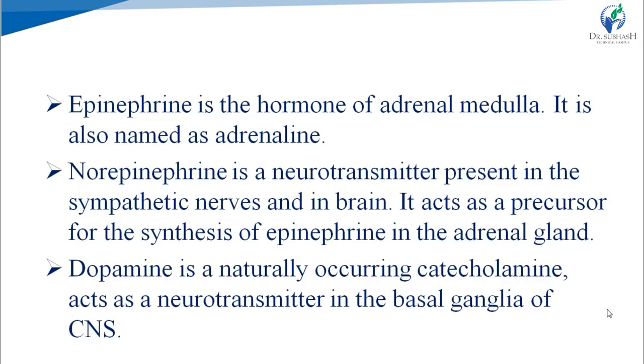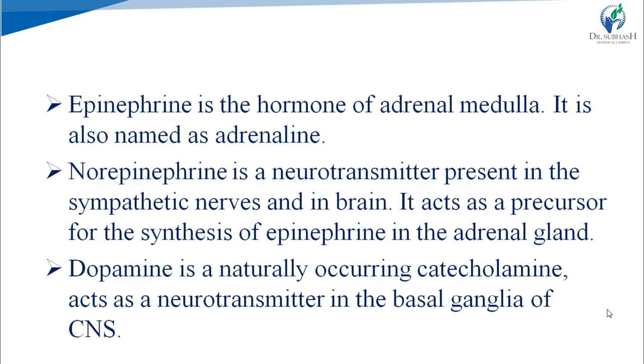Epinephrine is also known as adrenaline, and norepinephrine is also known as noradrenaline, because both of these are hormones of the adrenal medulla. Norepinephrine or noradrenaline also acts as a precursor for the synthesis of adrenaline in the adrenal gland.